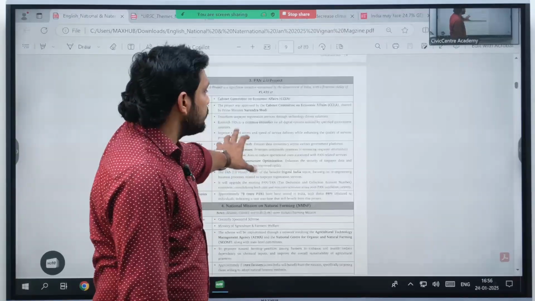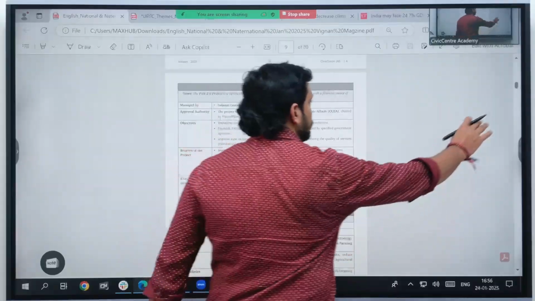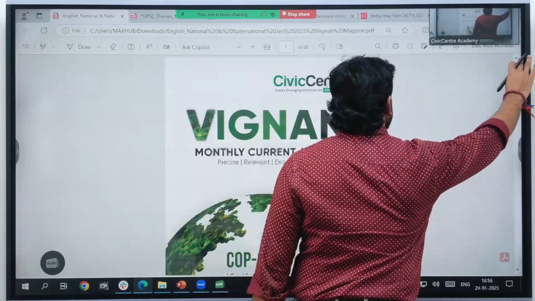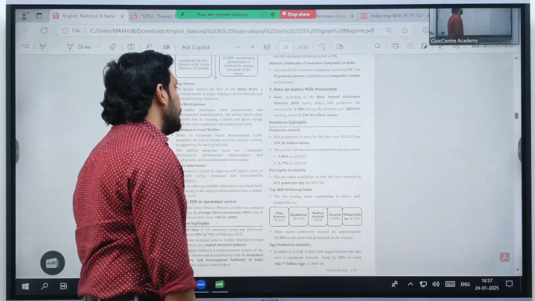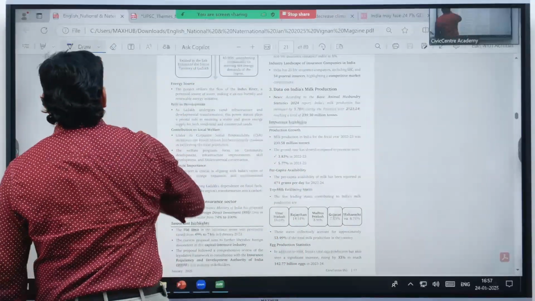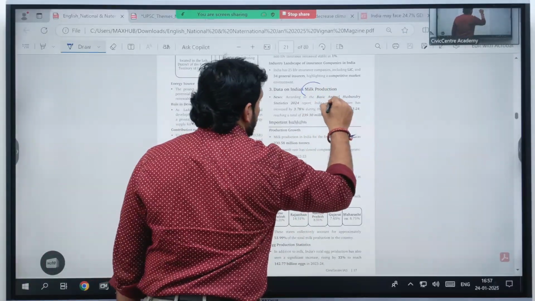So whenever these concepts are there, you need to ensure all these 5 topics which are there. That's it. Now let's see economy questions. These are the policy schemes. Let's see this data on India's milk production. Okay. So there is a report that was released regarding the milk production.